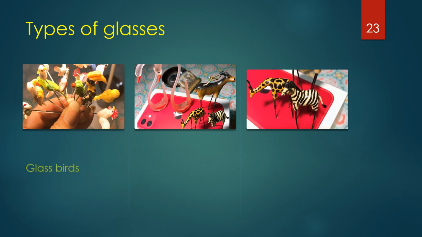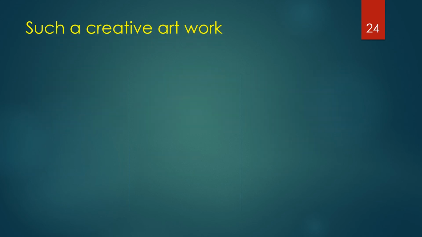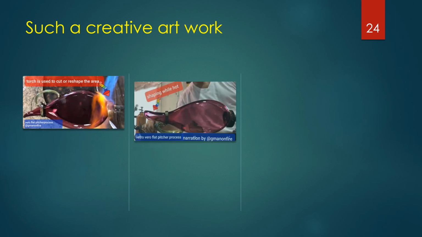Now here, these are pictures of different beautiful glass decorative items, including glass birds, glass swans. These are all colorful, and deer, colorful animals. This is an awesome technique to make such amazing animals. How beautiful they are. It's such a creative artwork.